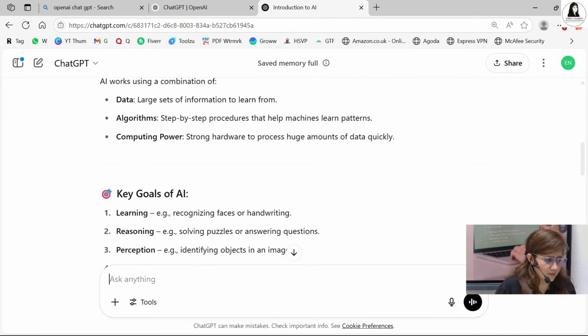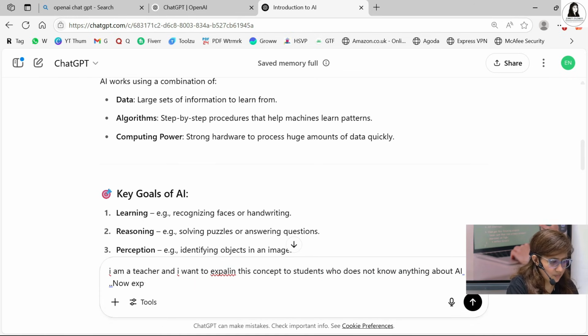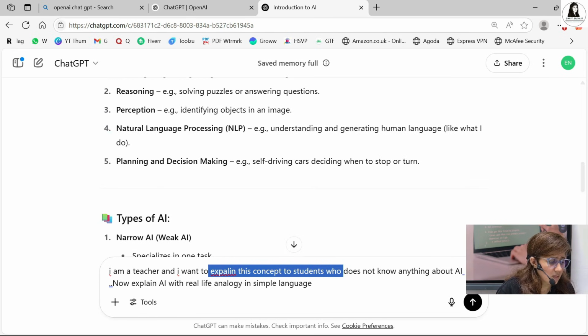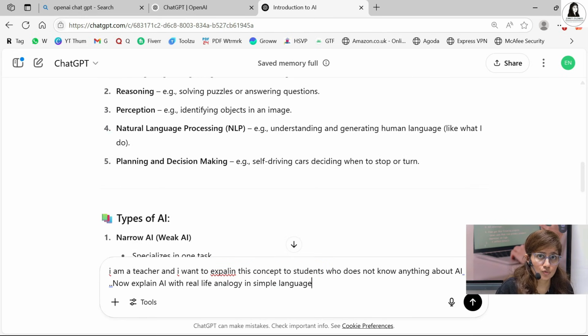Now, if I refine it, I'm a teacher and I want to explain this concept to students who don't know anything about AI. So now explain AI with real life analogy in simple language. Or I can simply say that you also act as a teacher.